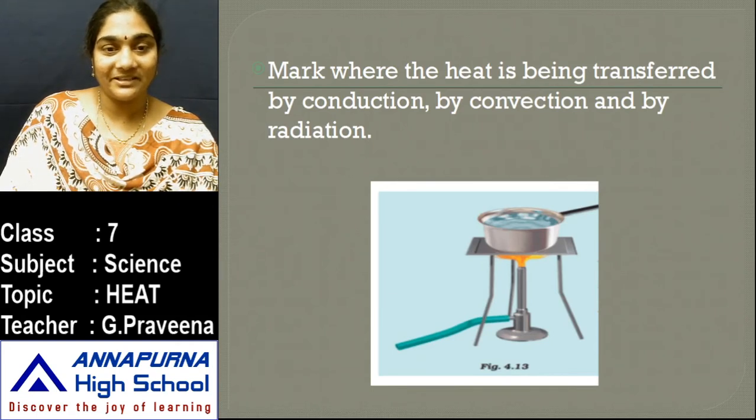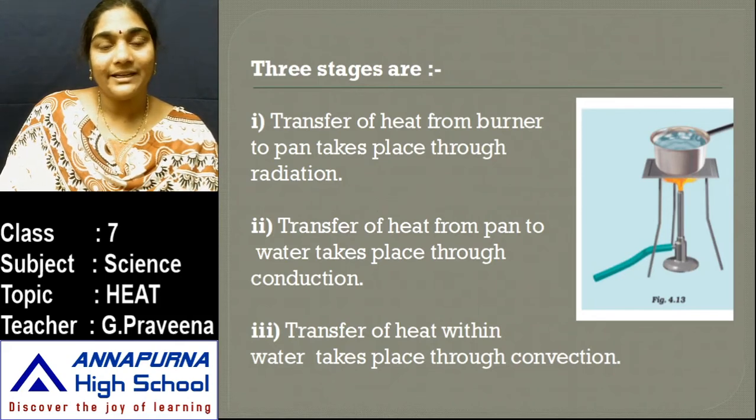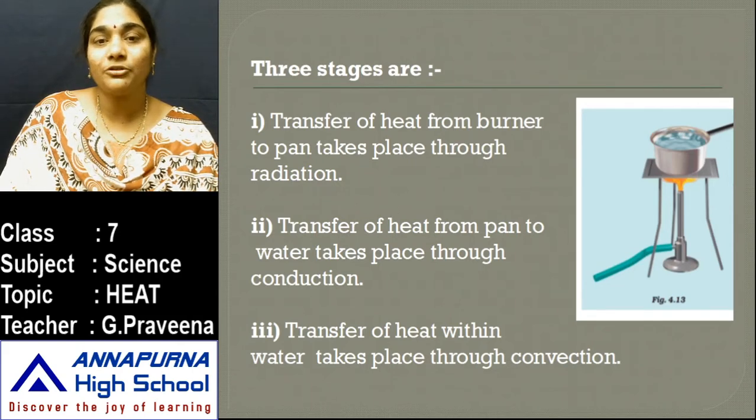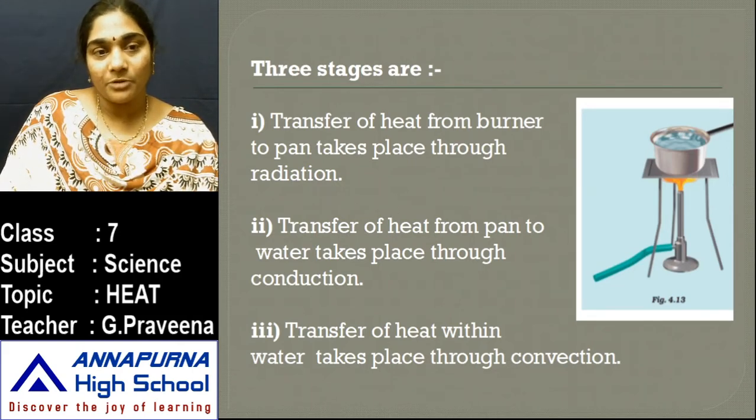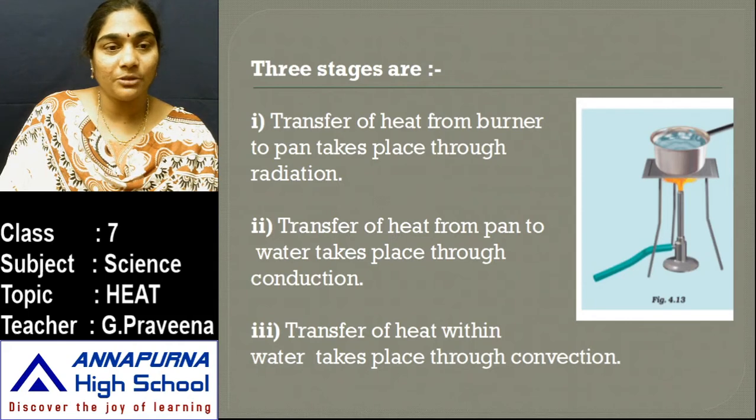Hope you might have answered it correctly. So here your answer is, the transfer of heat from burner to the pan takes place through radiation. In the sense, in the process of radiation, there is no requirement of medium for the transfer of heat. So the process of radiation is between the heat here, burner and the pan. And the next, the transfer of heat from pan to the water takes place through the process of conduction. Yes, so the conduction is taking place between the pan and the water, where the heat is being transferred from a hotter object to the colder object.